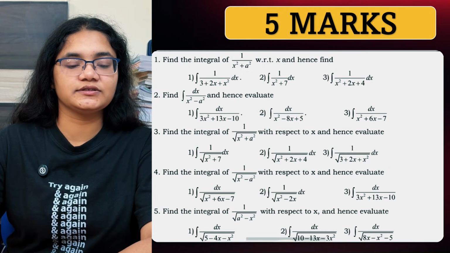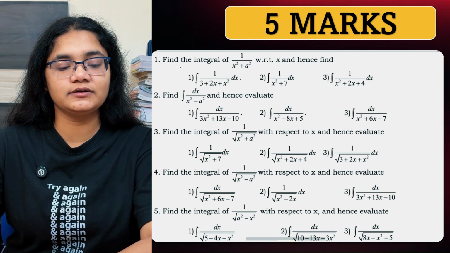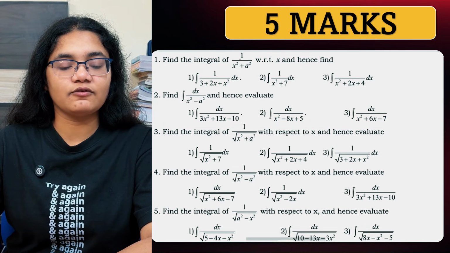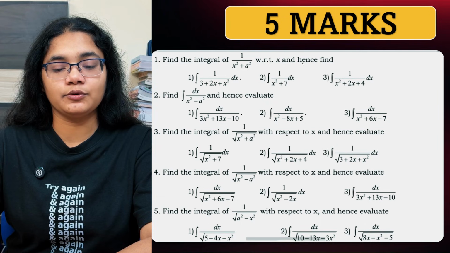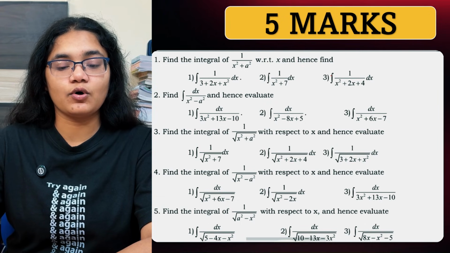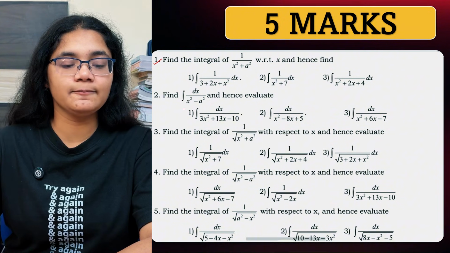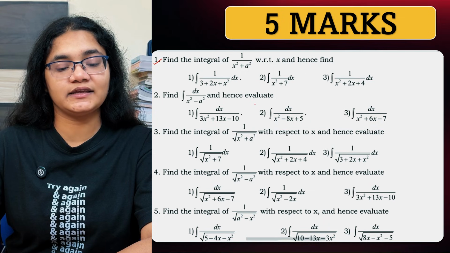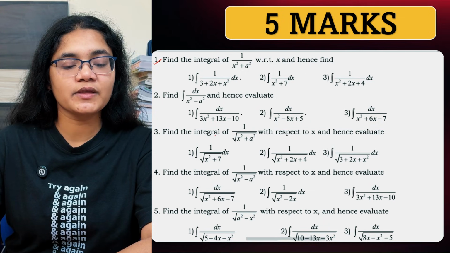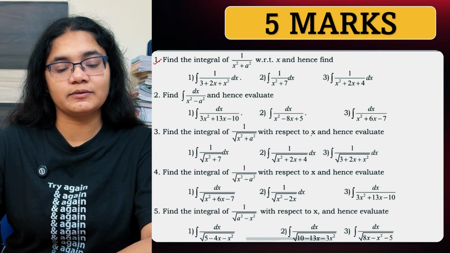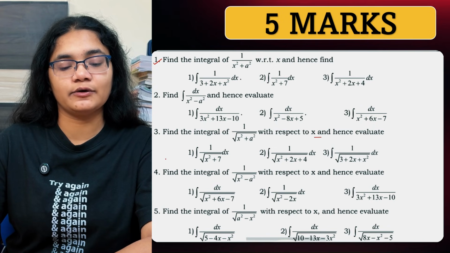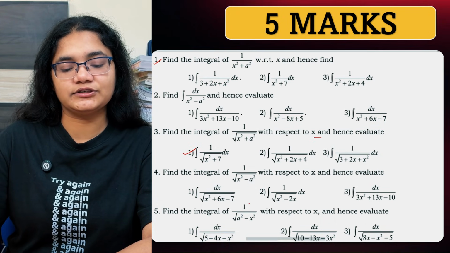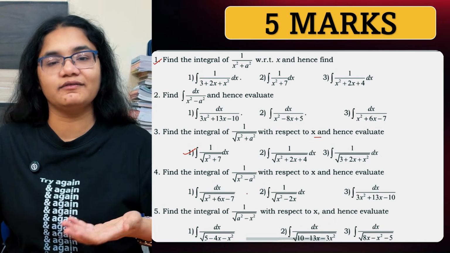Next, in 5 marker questions, there are some important questions that I have chosen. So please make sure that you practice these questions thoroughly. So find the integral of 1 by x square plus a square with respect to x, and hence find these values with respect to this one. Then similarly find the integration of dx by x square minus a square, and hence evaluate these values. Find the integral of 1 by root over of x square plus a square with respect to x, and hence evaluate. So here you have to find this value and then evaluate the given questions. Three things are there, you have to evaluate their values.